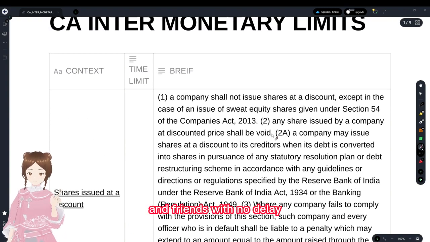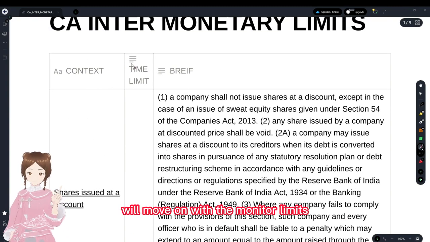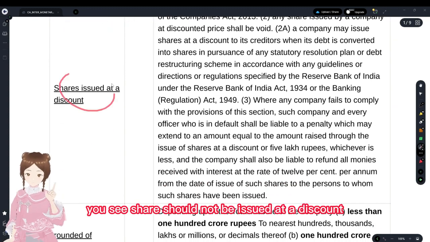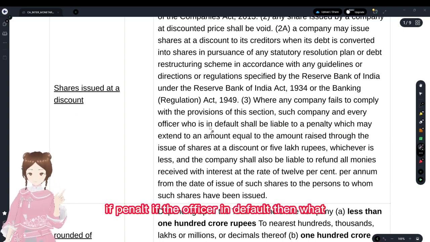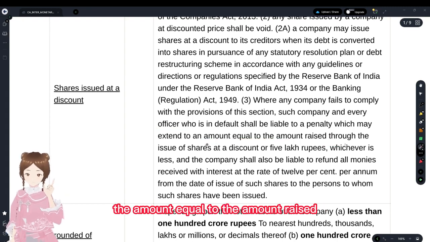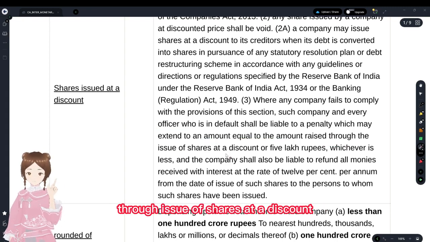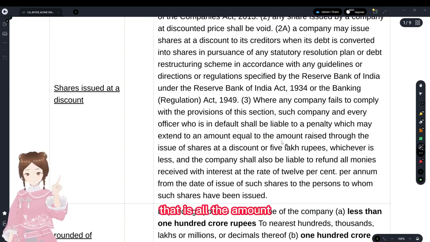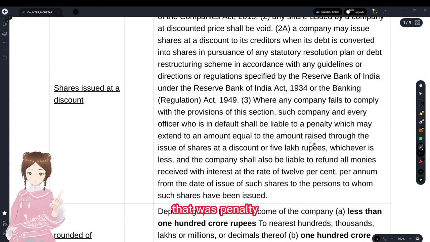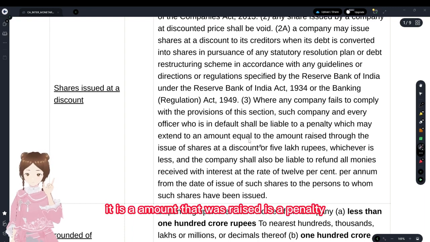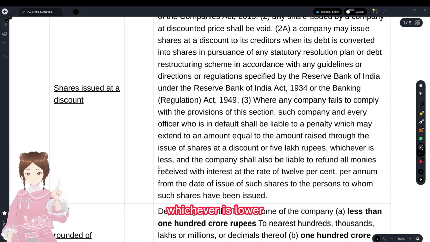And first, with no delay, we'll move on with the monetary limits. You see, shares should not be issued at a discount. If they were issued, they'll be liable for a penalty. If the officer is in default, then what? The amount equal to the amount raised through issue of shares at a discount. That is all the amount. That's not the premium amount, that's not the discount amount that was the penalty. It is the amount that was raised, or 5 lakh rupees, whichever is lower.